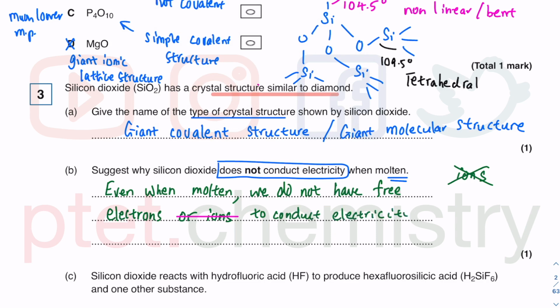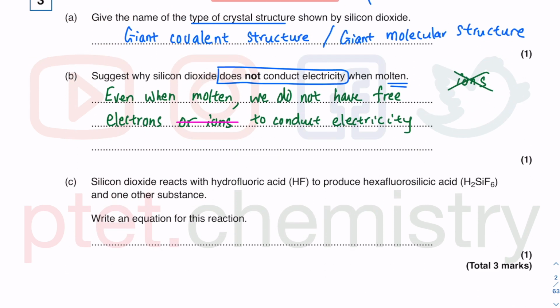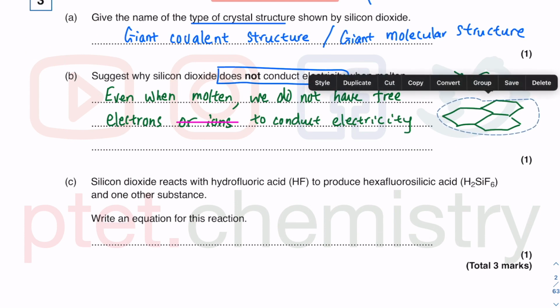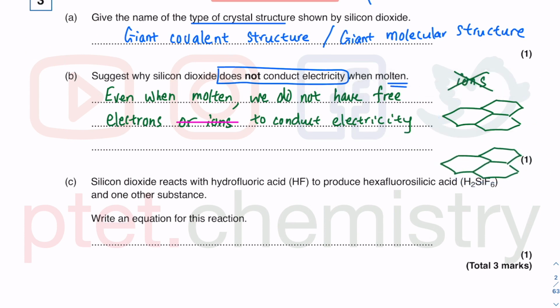And graphite is the giant covalent structure that can conduct, simply because graphite, from your IGCSE days, has a layered structure where each carbon is bonded to 3 other carbons. And if each carbon is only bonded to 3 other carbons, each carbon will have 1 free electron. So you have 1 free electron on each carbon, which is trigonal planar, 120-degree trigonal planar in the structure of graphite, and that is why graphite can conduct electricity, part of your IGCSE as well as O-level chemistry there.